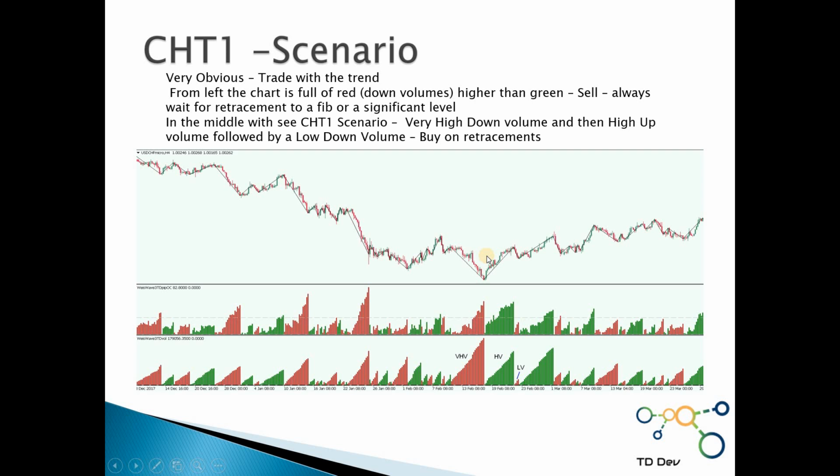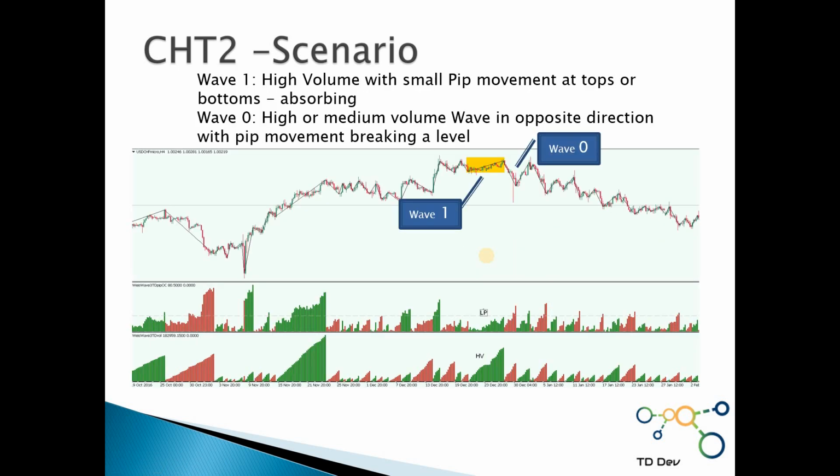Let's look at the second scenario. In this scenario, we are in an uptrend with some ups and downs, and what we see here, in wave 1 right here, is very high volume, but the pip movement is not that significant. That means that something is going on here.